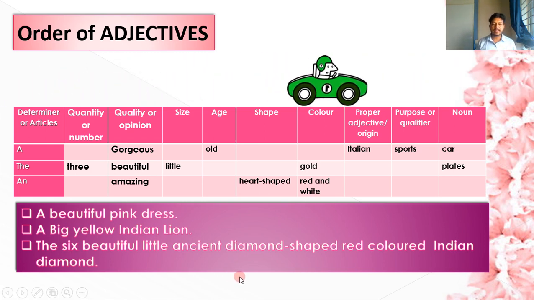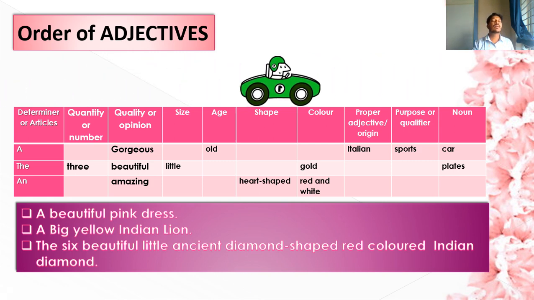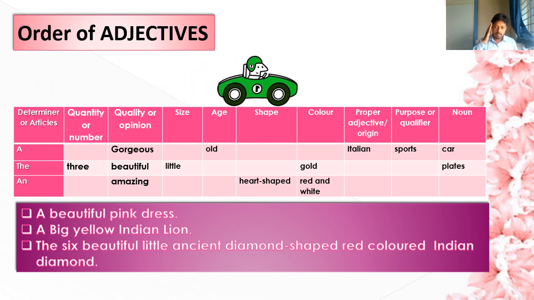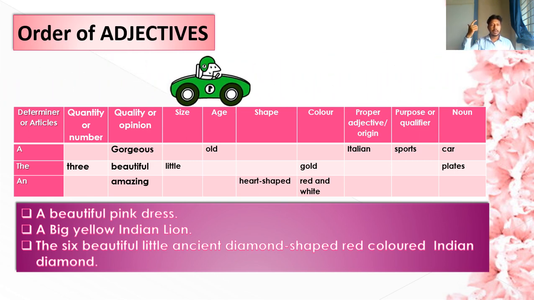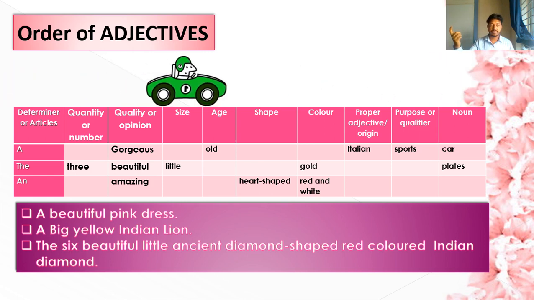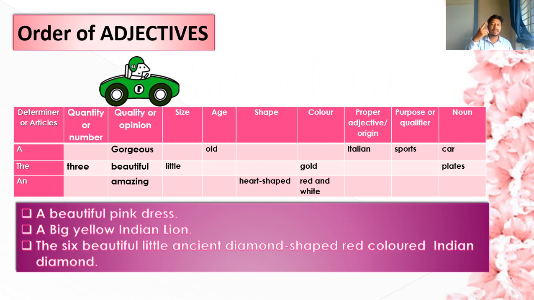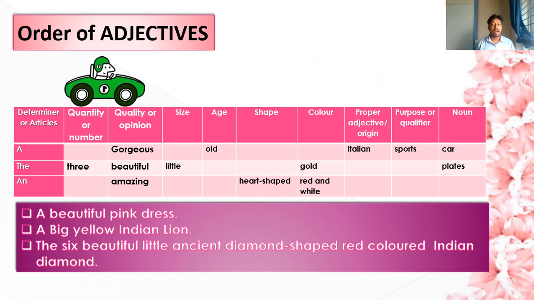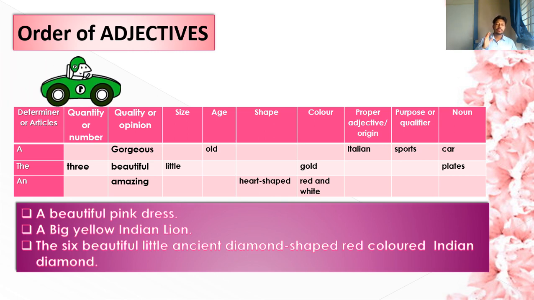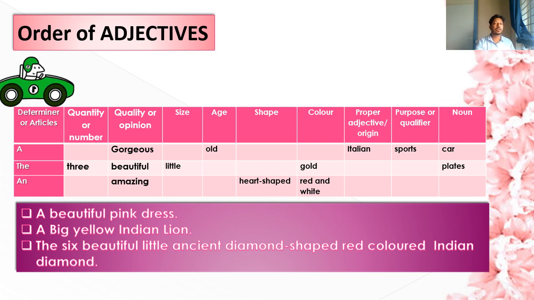So students, I think this video class will be very helpful, will help you a lot. Just watch this video again and again, so that the whole adjective chapter is clear. The previous adjective chapter was the first part, and this is the second part. The first part video was also very important, the second part is also important. There is one extra part added, that is order of adjectives from your book Tune into Grammar, chapter number 4.